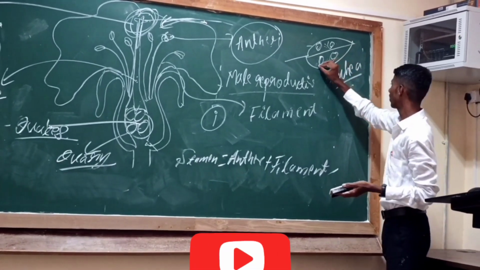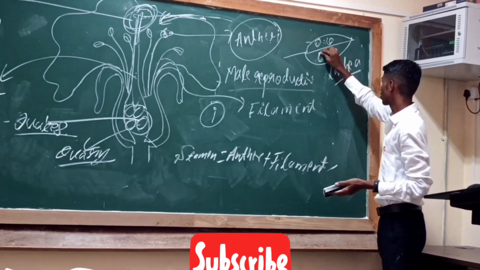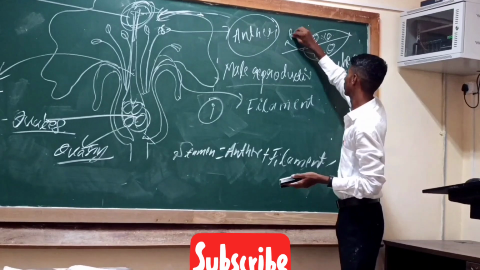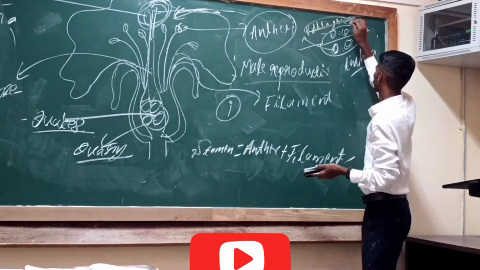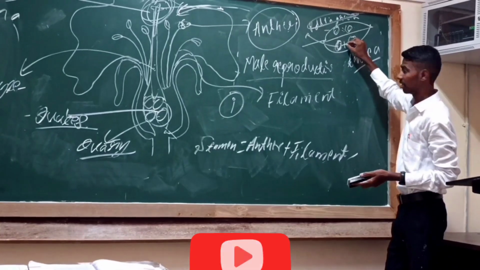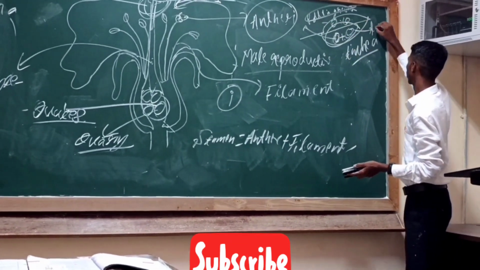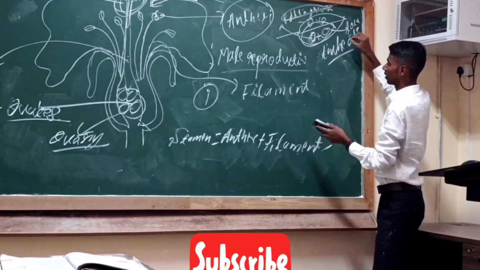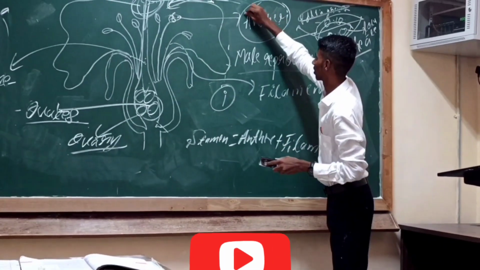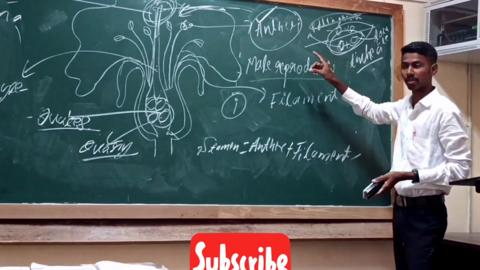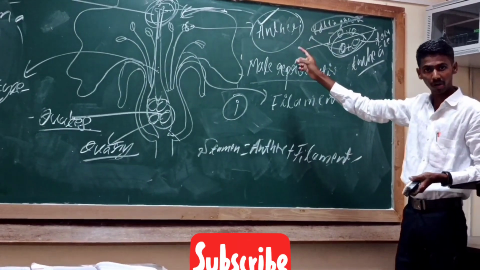Each theca consists of 2 microsporangia. Microsporangia help in the formation of pollen grains. These 2 microsporangia are collectively called a locule. Now you have understood about the anther. Anther is a very important part which helps in the formation of pollen grains.